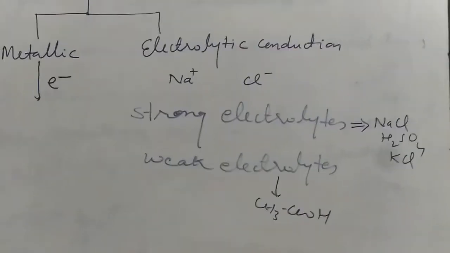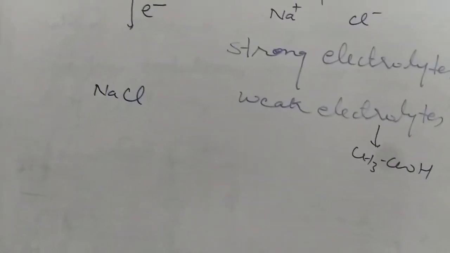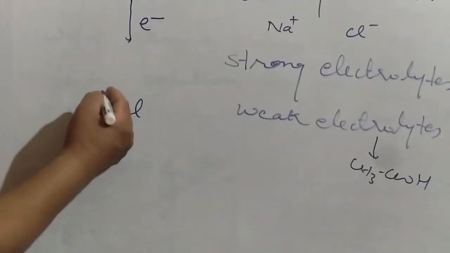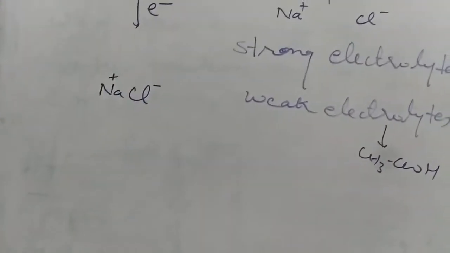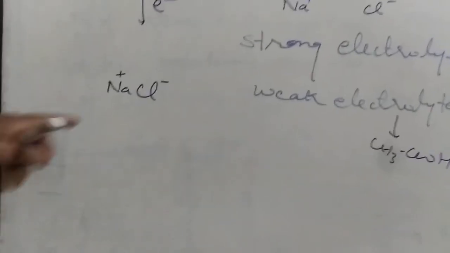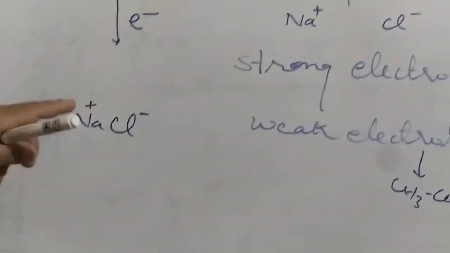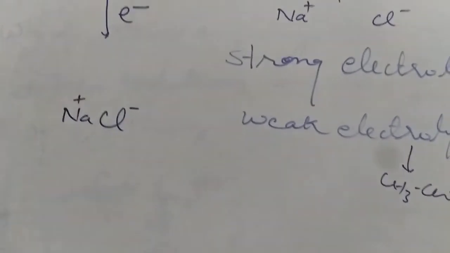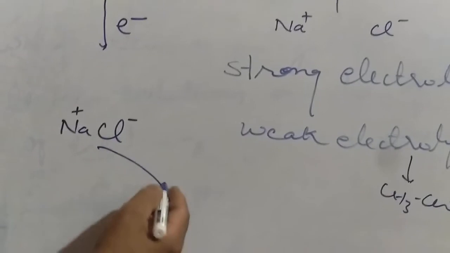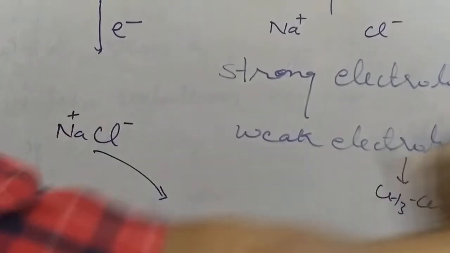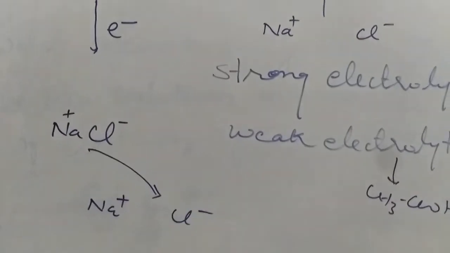Now one more thing. Suppose NaCl. Even in the solid state, NaCl already consists of Na+ and Cl- ions. So can I say that NaCl is 100% ionized even in the solid state? Now when you dissolve NaCl in water, these ions become free and separate from each other.